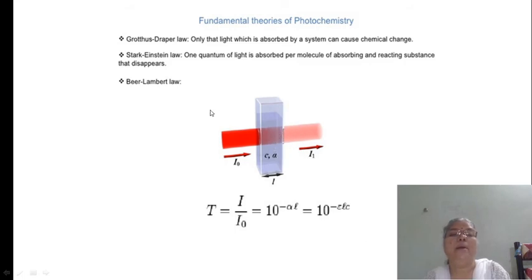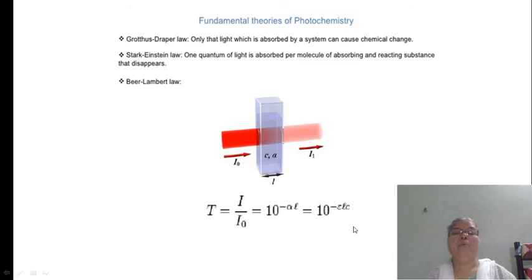Lambert's ideas were applied to the concentration of solution, and Beer formulated the Lambert-Beer law. According to the combination of the Lambert-Beer law, I divided by I0 is nothing but the transmittance, and it is equal to 10 raised to minus epsilon L into C, where epsilon is the molar extinction coefficient, and it is equal to the absorbance of the solution.